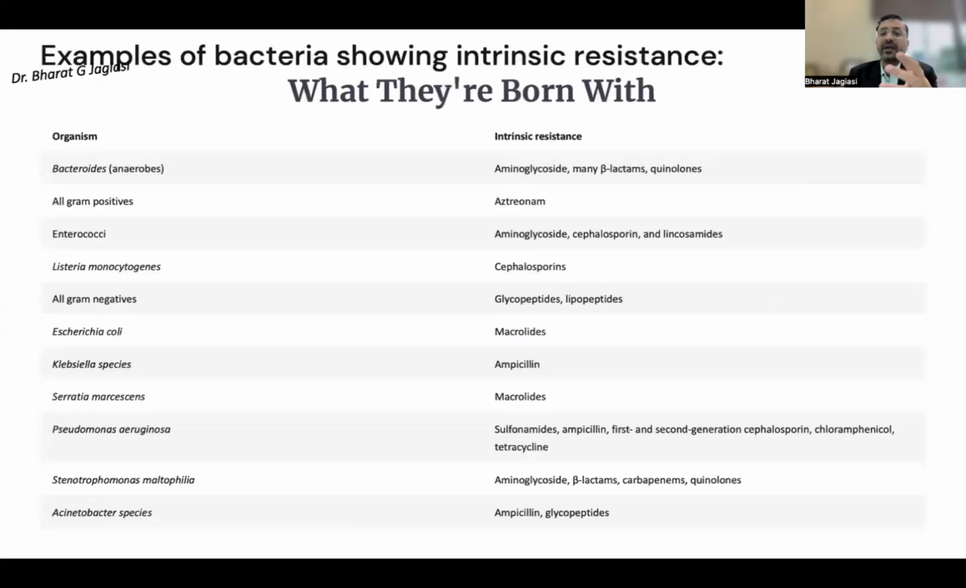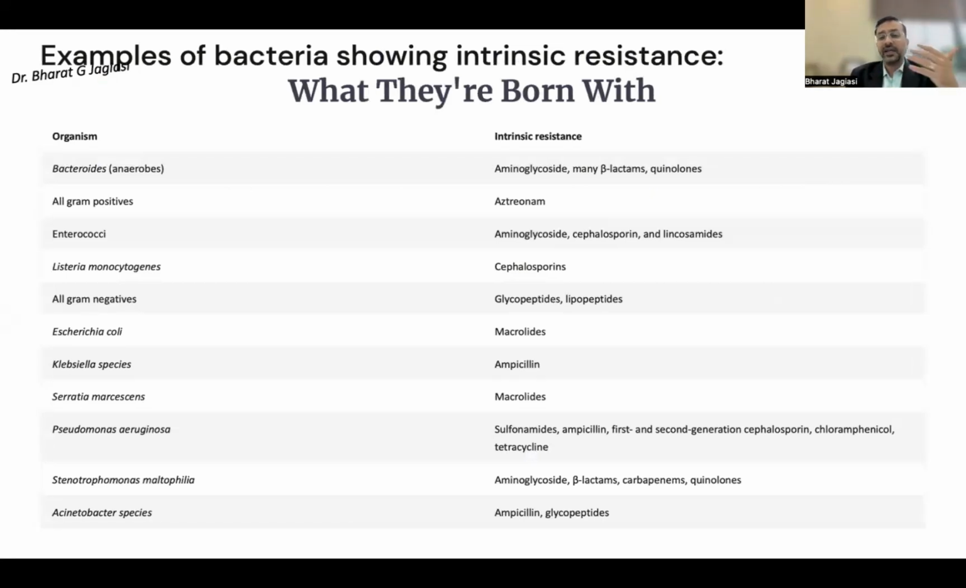So examples of bacteria showing intrinsic resistance, what they are born with, they are wired with it. Basically, this is the list. You can take a picture of this and keep it as a reference list in your ICU, where we all know all gram-positive bacteria are aztreonam resistant. Pseudomonas is resistant to sulfonamides, ampicillin, first generation, second generation cephalosporins. Stenotrophomonas walks over carbapenems. You cannot be using carbapenem when it's Stenotrophomonas because they are intrinsically resistant to it.